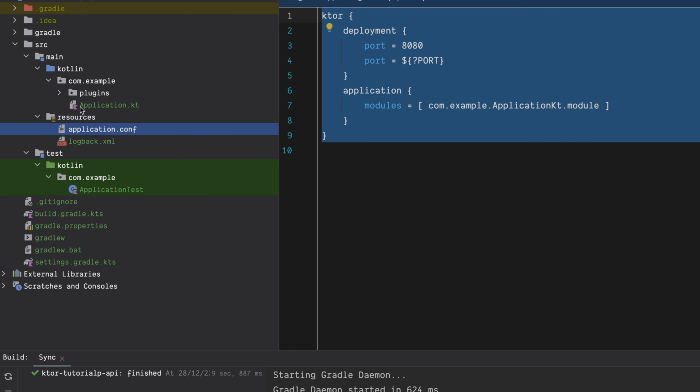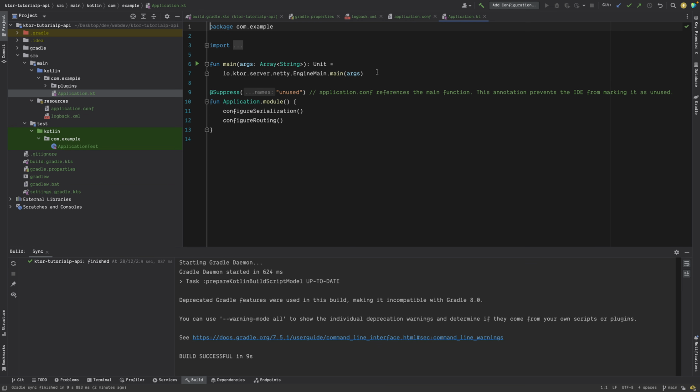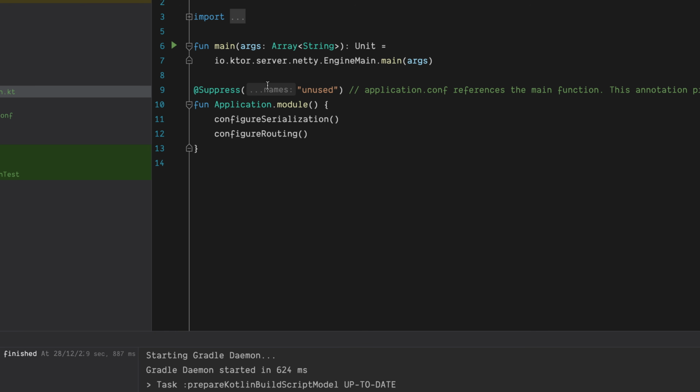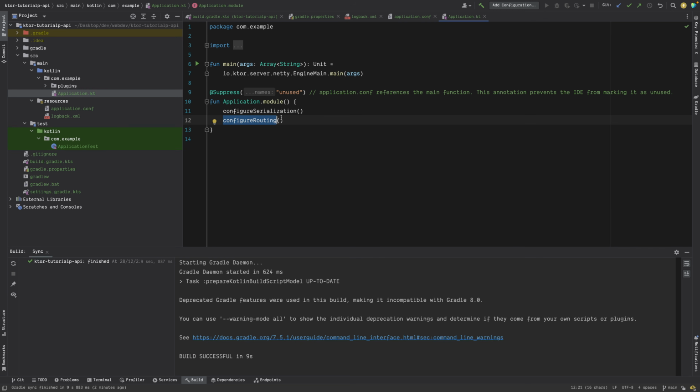Inside Kotlin, we have application.kt as it was before, but now you can see it has a function main that says IO server, net engine, and so on. Configuration, configure serialization, configure routing. Earlier it was just routing, but now it says configure serialization as well.